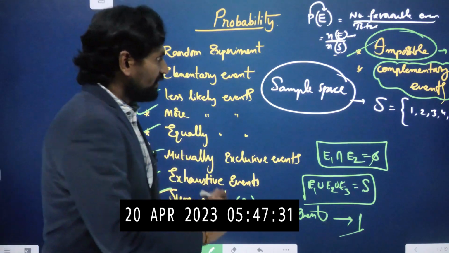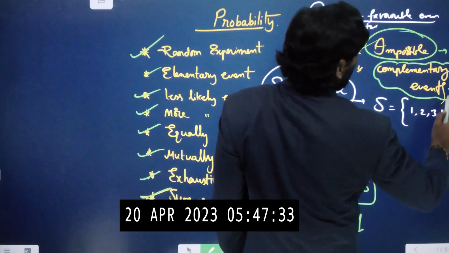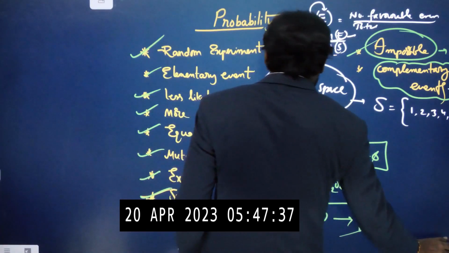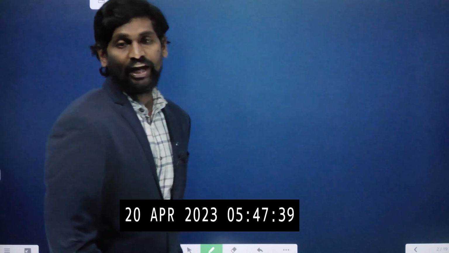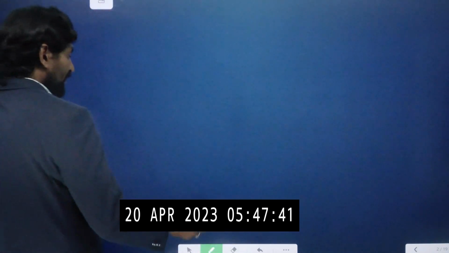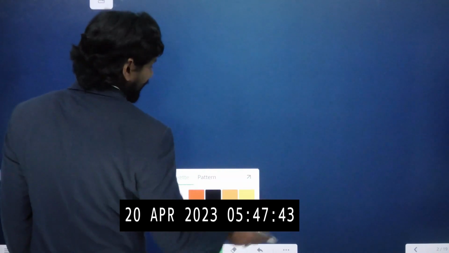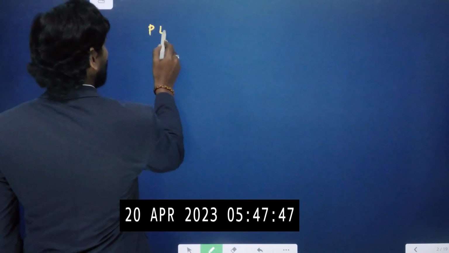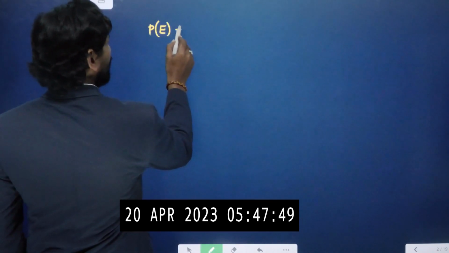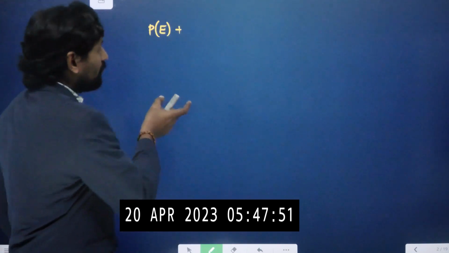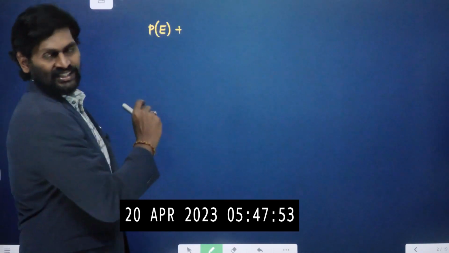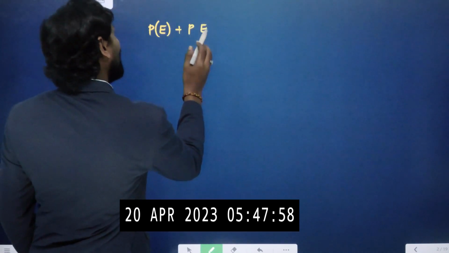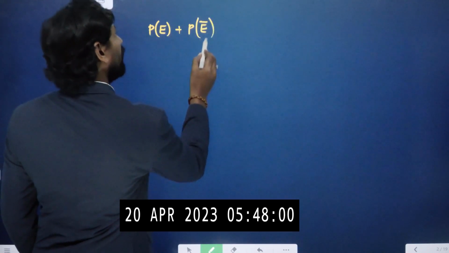Now let us discuss complementary events. Complementary events means an event having a chance of happening and not happening together will be 1. For example, the probability that an event happens is taken as P of E. The probability that the event does not happen is taken as P of E bar.